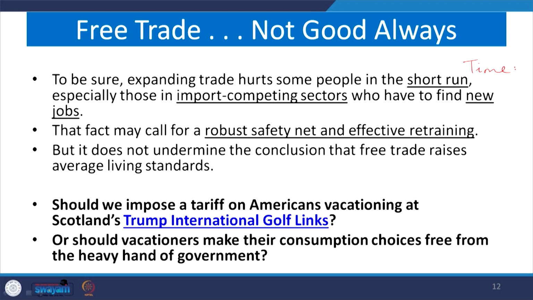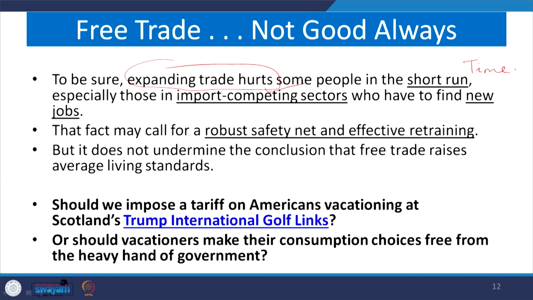Free trade is not always good, as pointed out by some experts, who emphasize the context of time. Time is the factor. It might hurt some of the developing countries, especially in the short run, and especially the import competing sectors, those areas of developing or emerging countries which are competing with imports.